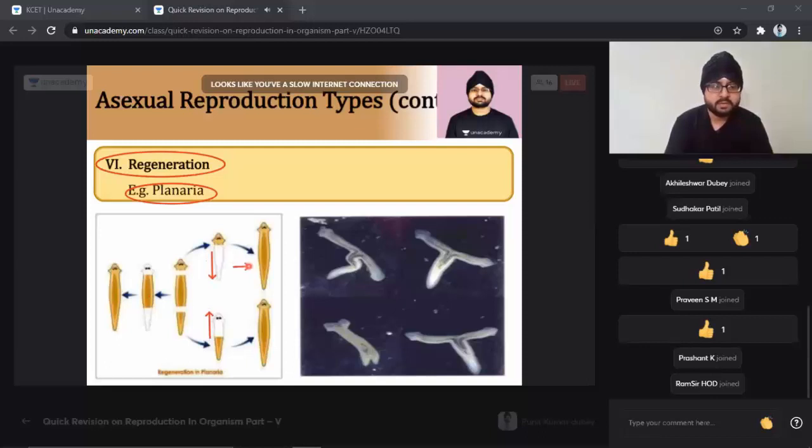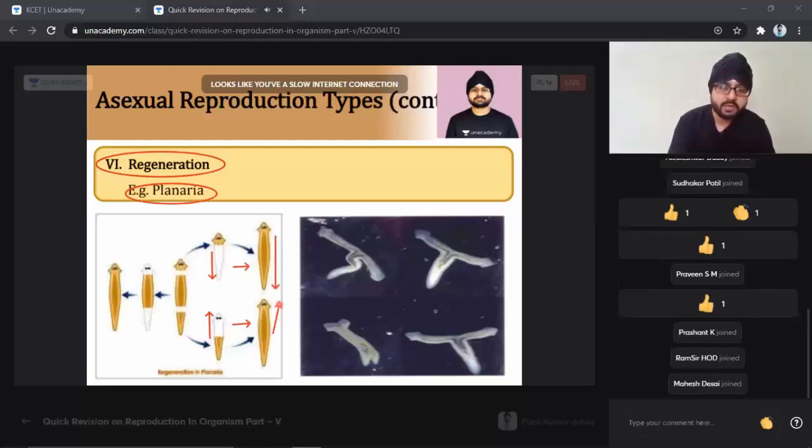The parts are developing different structures, as you can see over here, student, and we get the formation of a complete organism. From the head part you see the complete organism developed, and from the tail part a complete organism has also developed. So in this way we find that organism development takes place with the help of regeneration.